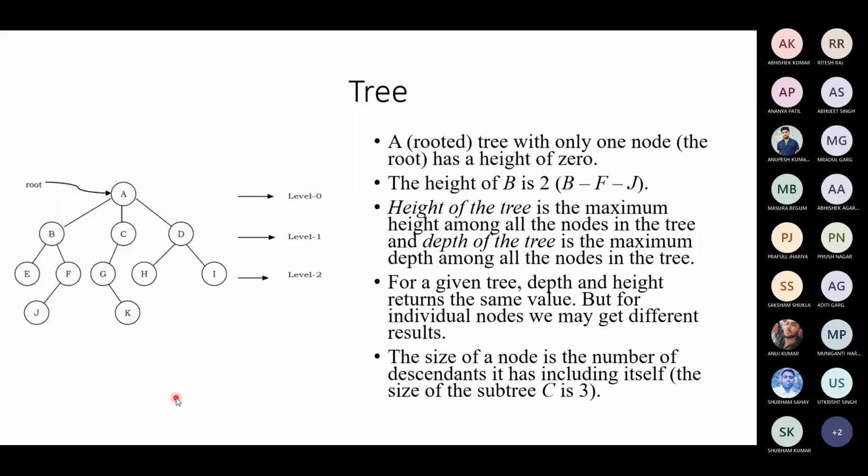Come on, guys. The size of this whole tree is the number of descendants it has, including A as one node. A has descendants B, C, D, total 4 nodes. B has descendants E and F, and F has descendant J. C has descendants G and K. D has descendants H and I. What is the total size of this tree?